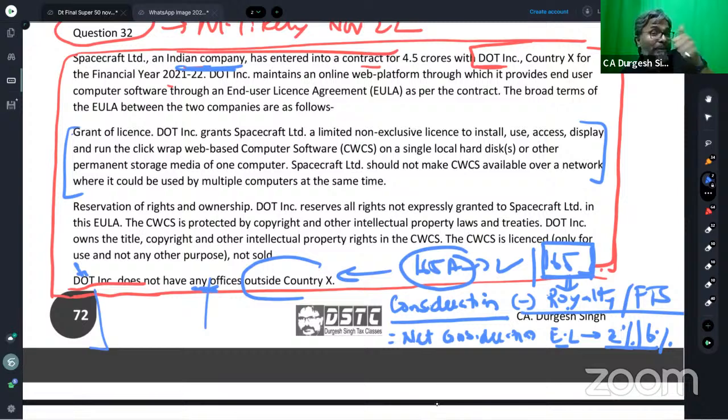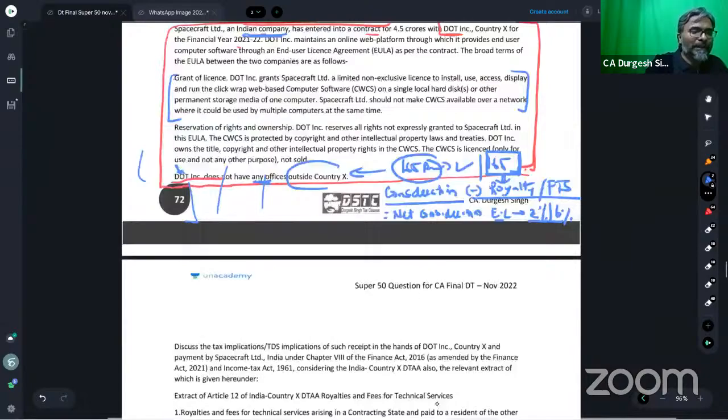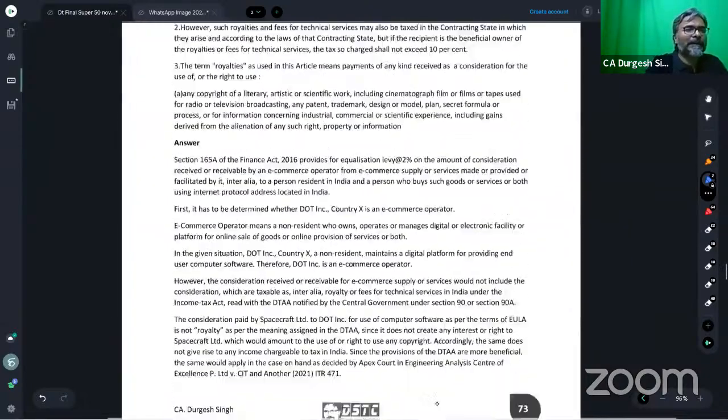Why? Because the treaty says it is not a royalty, and if it is not a royalty, will it form part of the equalization levy concept of 165A? The answer is yes, and hence 2% of the entire consideration amount will be considered for the purpose of tax. Did you all get this one, students? Beautiful question. Do you agree? That's the ultimate question, students.